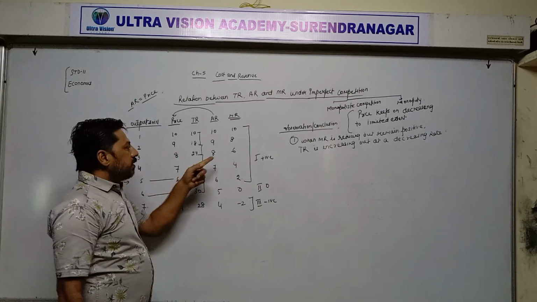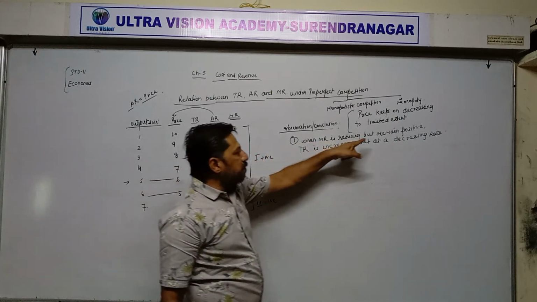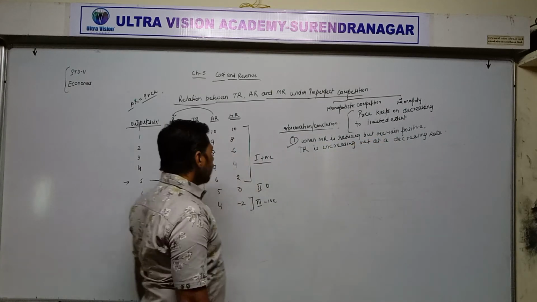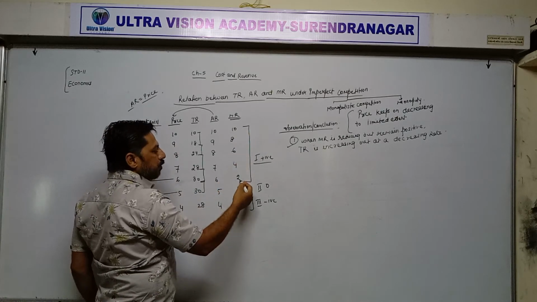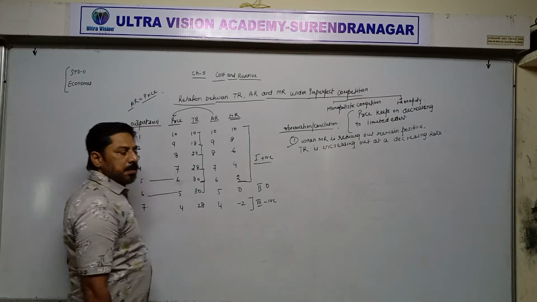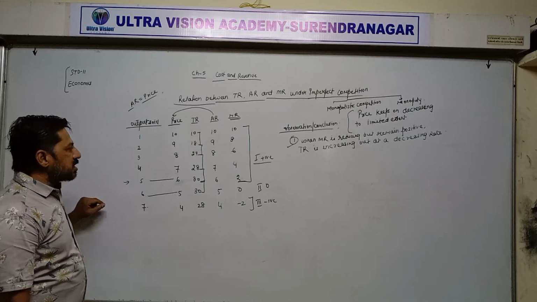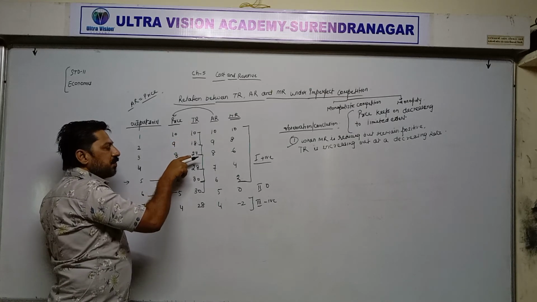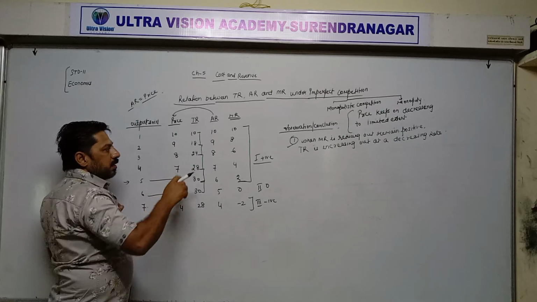You can see in the table, first point, when MR is decreasing but remains positive, we are explaining the first stage. When MR is decreasing, 10, 8, 6, 4, 2, up to this point MR is decreasing but remains positive. That time, what is the nature of TR? TR is increasing, 10, 18, 24, 28, 30, but at decreasing rate.